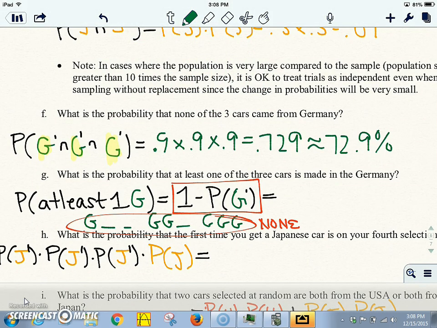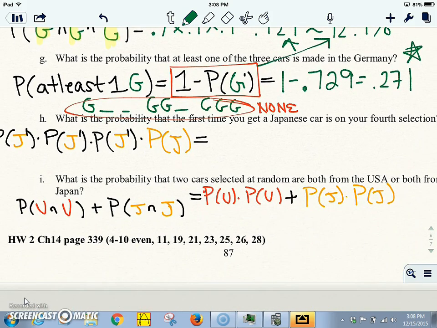Well, German cars complement is 0.9. So the probability of no German cars we found right here. So we're going to do 1 minus 0.729, and we get a probability of 0.271. And if you have questions about this one, ask me in class. It never goes away.